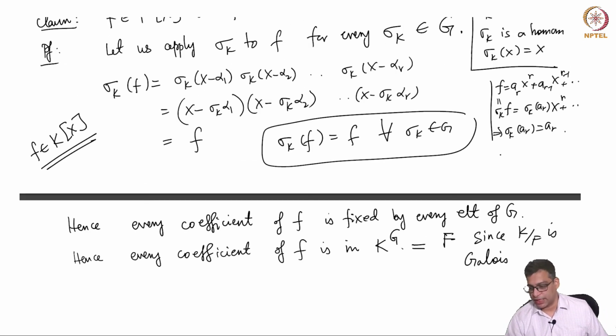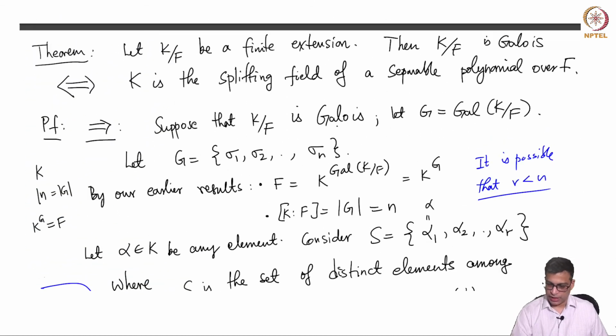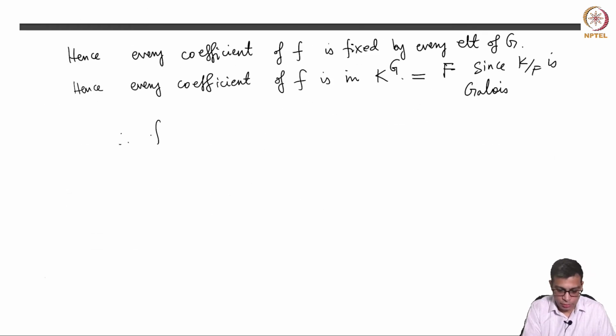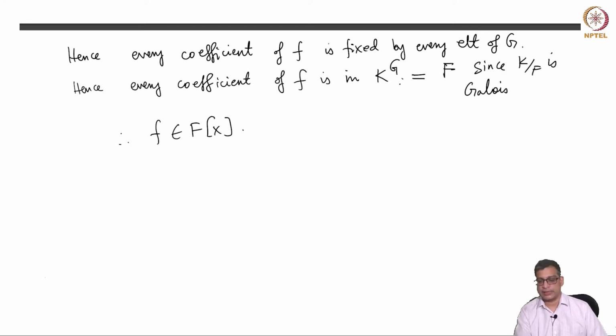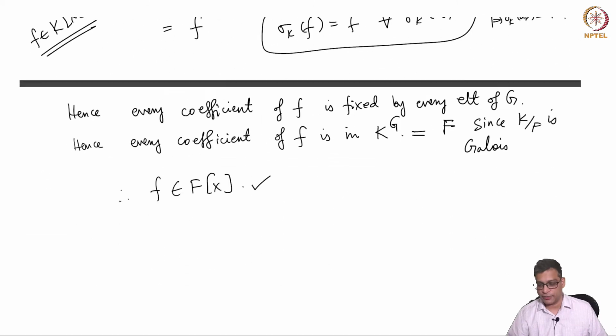So this is the assumption that K over F is Galois. We are going to use that here. So that means f is in Fx. If every coefficient of f is in the fixed field and the fixed field is capital F, that means the polynomial itself is in capital Fx. So this is the first part of the claim. Now I claim that it is in fact the irreducible polynomial.